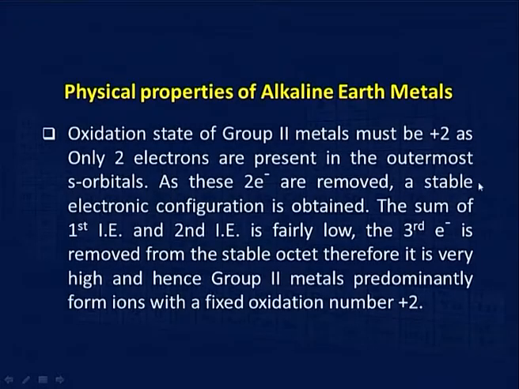The oxidation state of group 2 metals is +2. We already know, because I have already said that it is easy to remove 2 electrons, because after removal of 2 electrons then we get a noble gas configuration which is very stable. As these 2 electrons are removed, stable electronic configuration is obtained. The sum of first and the second ionization energy is fairly low. The third ionization energy is very high, because as I have already told you, it requires a noble gas configuration.